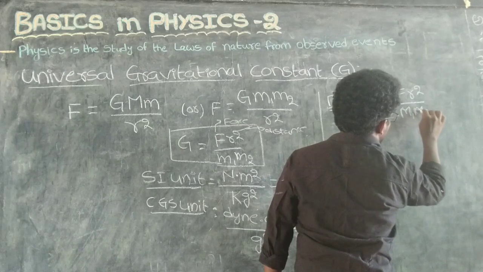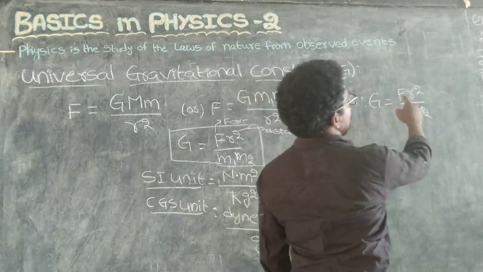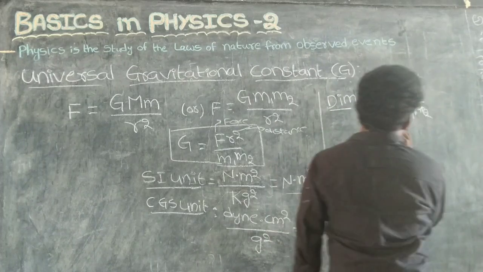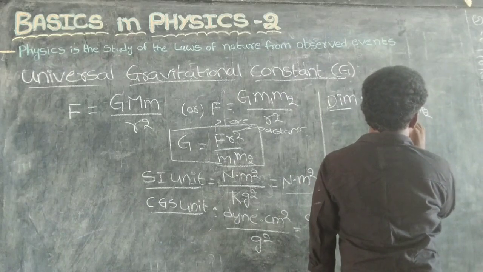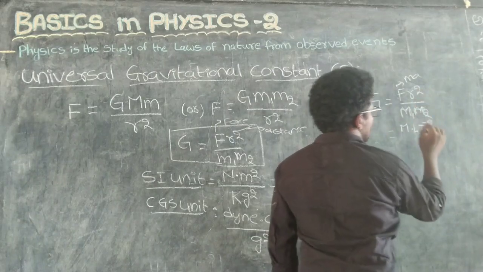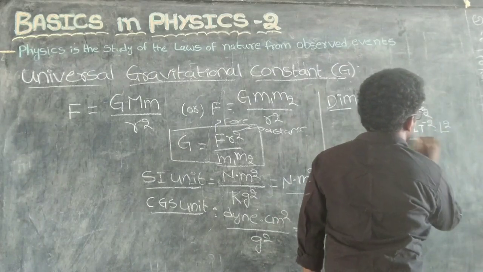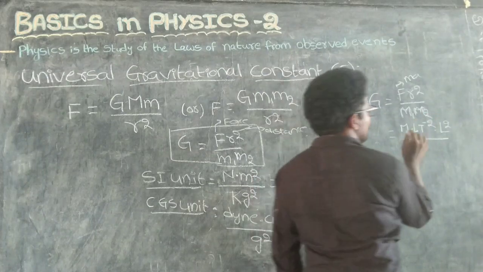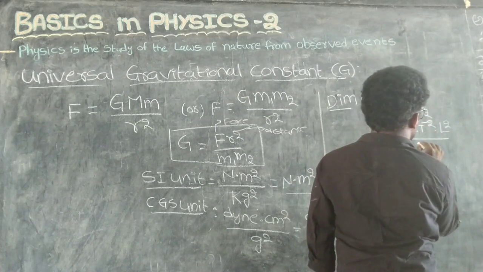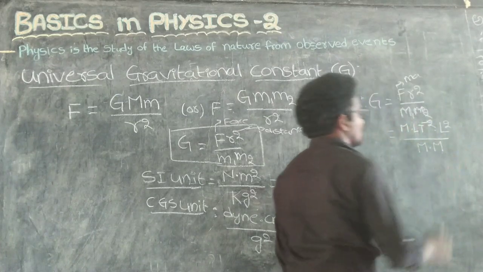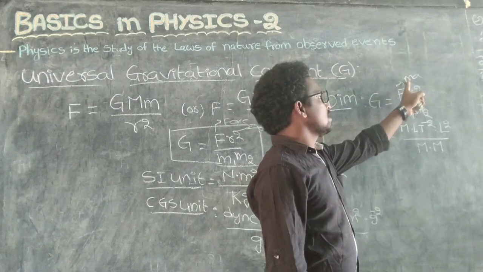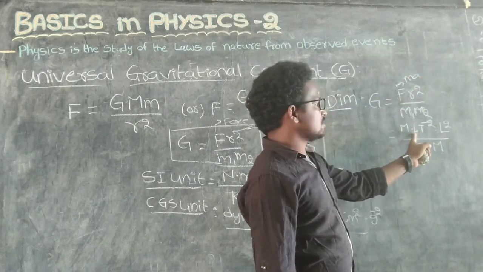F means MA, which we know already, M L T power minus 2.